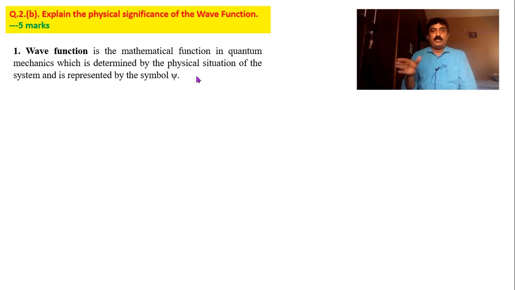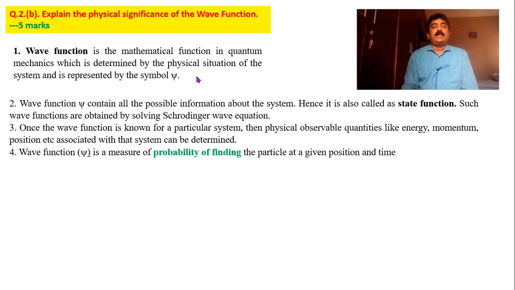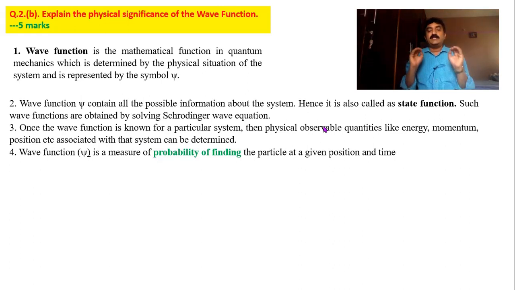But in this particular module, we consider only one dimension. Therefore, psi is a function of x and t; y and z we ignore. Now this wave function is also called a state function. Why? The wave function contains all the possible information about the system. Hence it is called a state function. Such wave functions are obtained by solving the Schrodinger wave equation. When you solve the Schrodinger wave equation, you get some answer for psi. Using that psi, you can calculate position, momentum, energy, kinetic energy, potential energy, etc. It will represent the entire status of the particle. That's why it is called a state function.